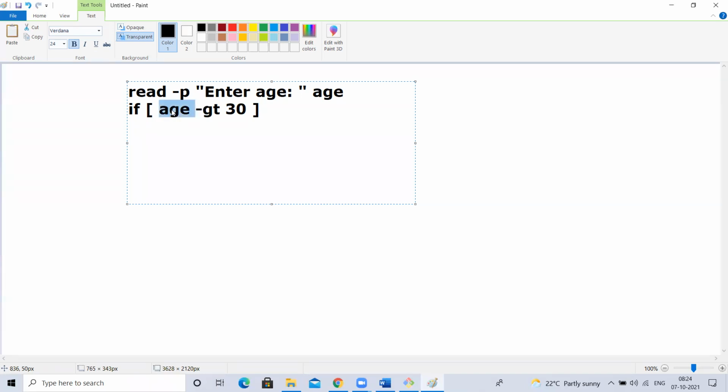See, what is this age? Age is a variable. But how to read the value of a variable? Dollar. If I don't write dollar, what will happen? It will consider it as the text AGE, not the value that you entered. Okay, dollar. This is correct.